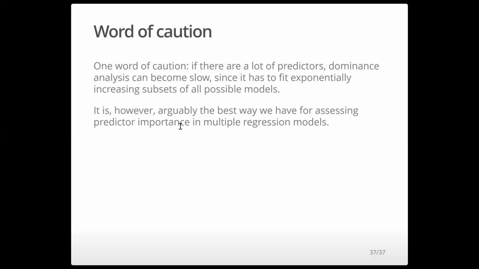The only issue that you can run into with dominance analysis is that when there are lots and lots of predictors, like when you start getting 11, 12, it can start to get slow. And it gets really, really slow when you have more than 12, 13, 14, 15, and it can take a long time to run. The reason is that it has to fit exponentially increasing subsets of all possible models to get the contribution breakdowns. But it is a really great way of assessing predictor importance in multiple regression models that aren't machine learning level big data models, in which case it can get pretty slow.